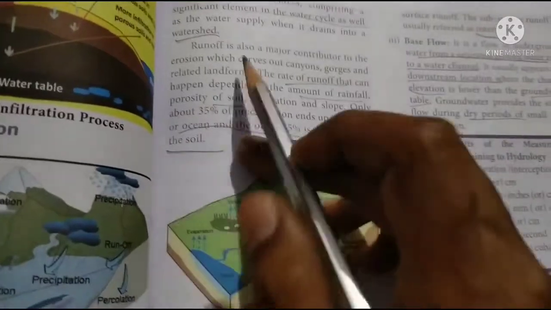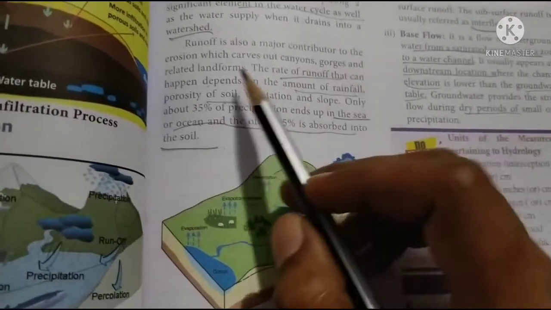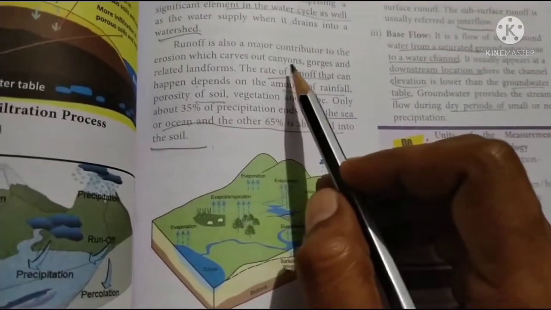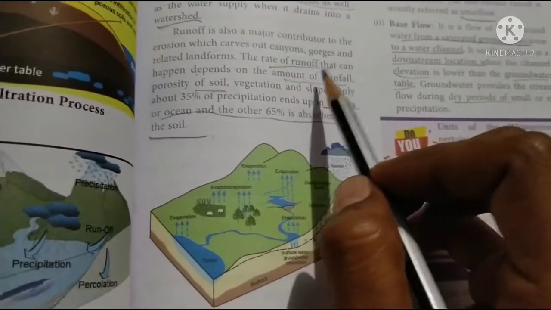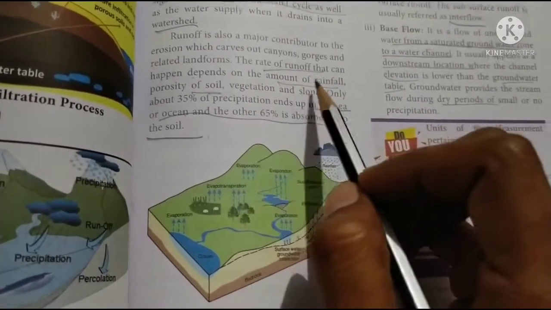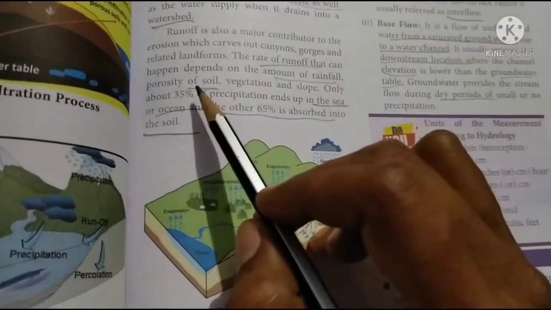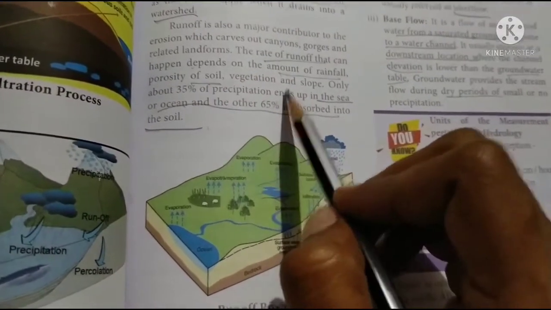Okay, and runoff is also a major contributor to the erosion which carves out canyons, gorges and other landforms. The rate of runoff depends on the amount of rainfall, porosity of soil, vegetation and slope.